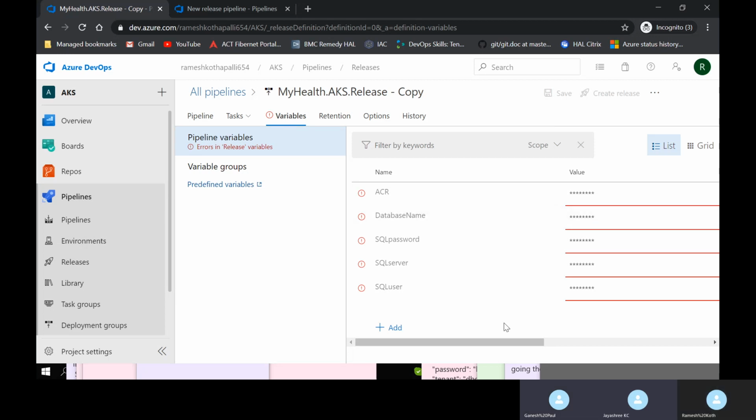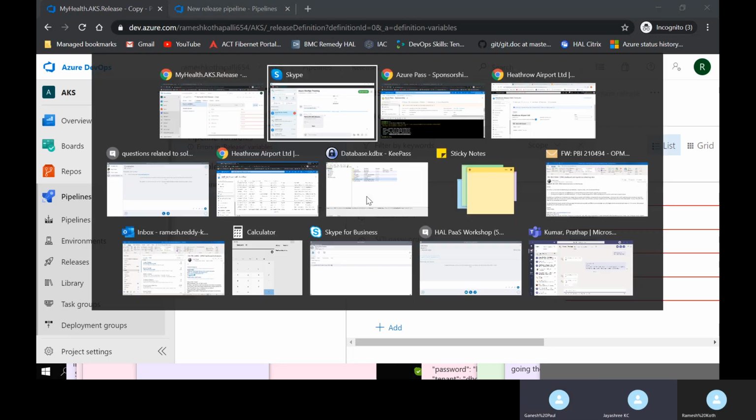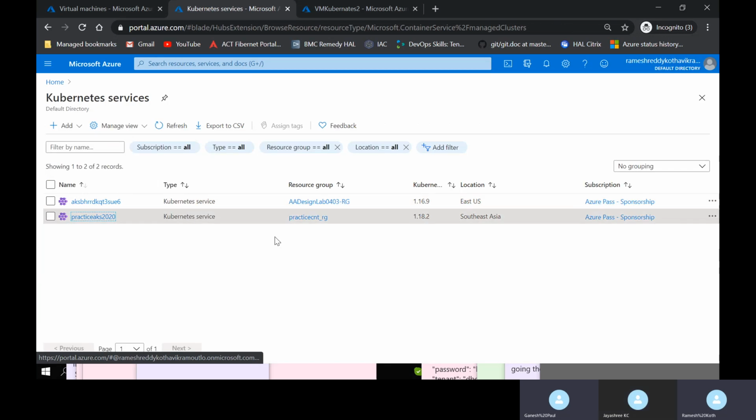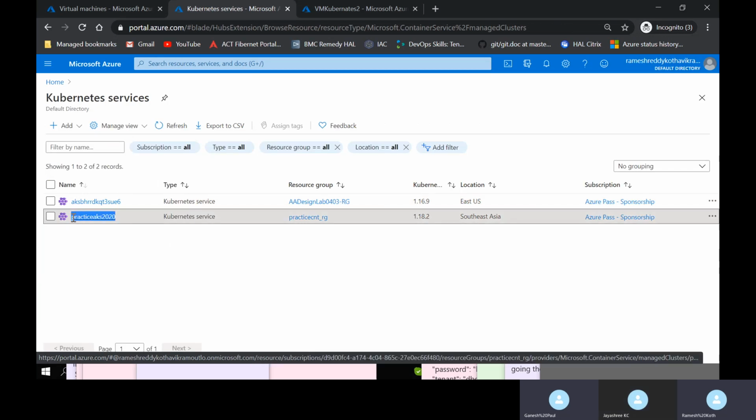Okay. These things you will have to change. So ACR, copy the ACR name with io. Go to the Azure portal. Go to the resource group. Yeah, no. Click on that.